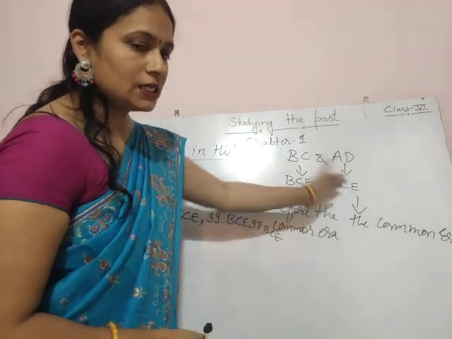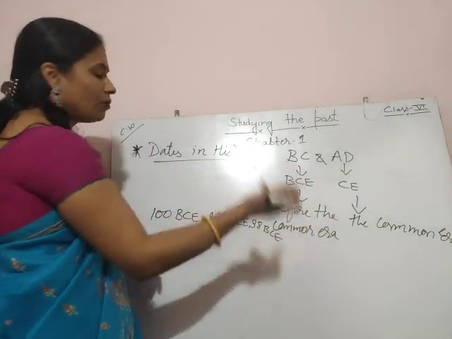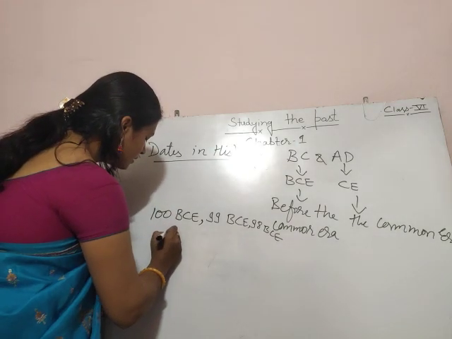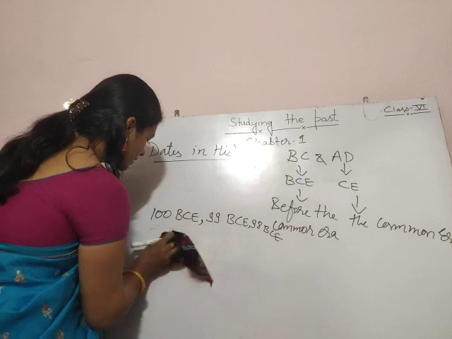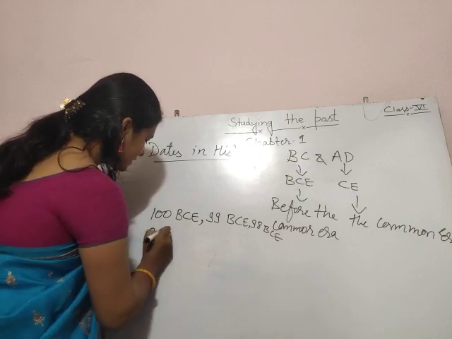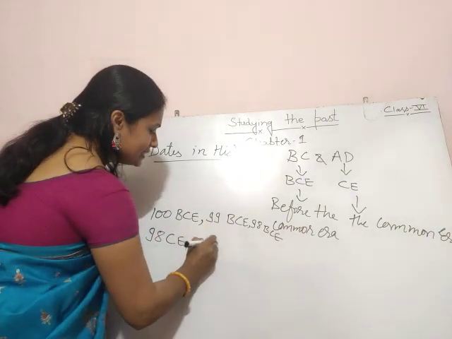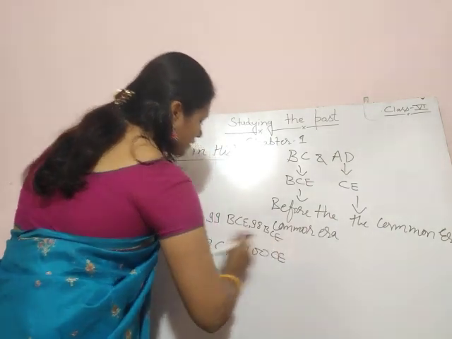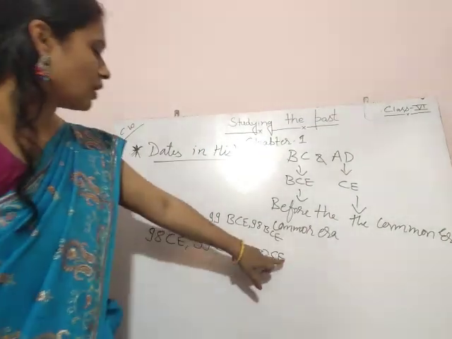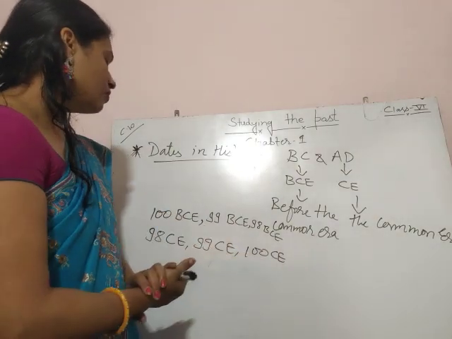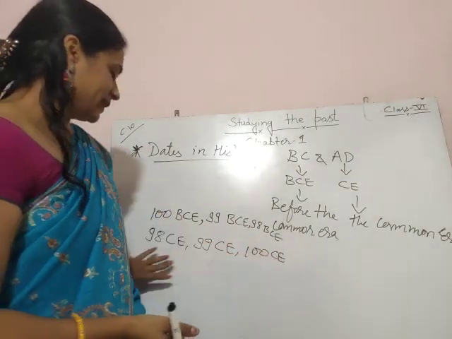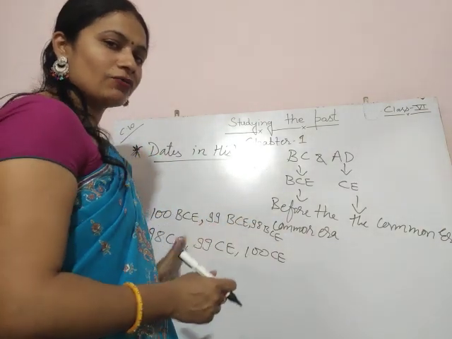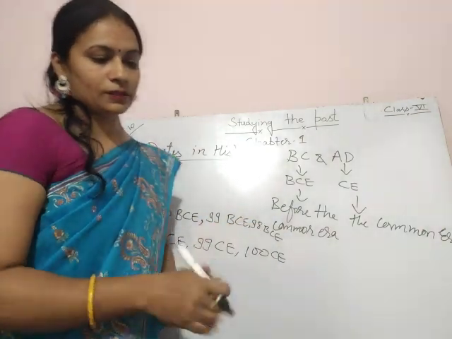But in CE, the common era, we follow forward counting, like 98 CE, 99 CE, 100 CE. We just count forward. BCE is backward counting and CE follows forward counting.